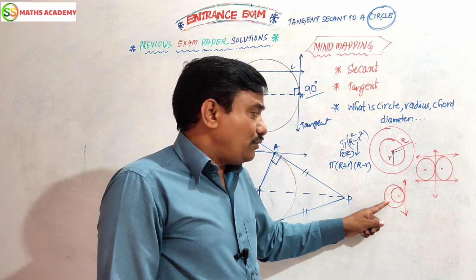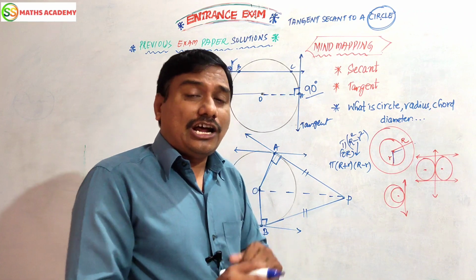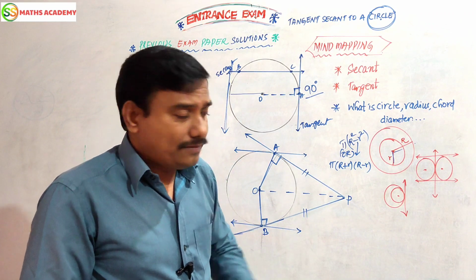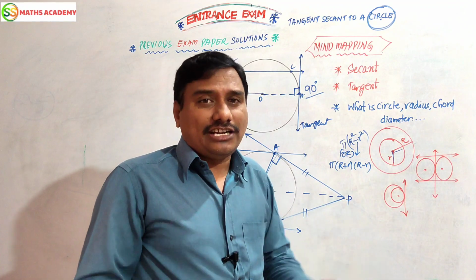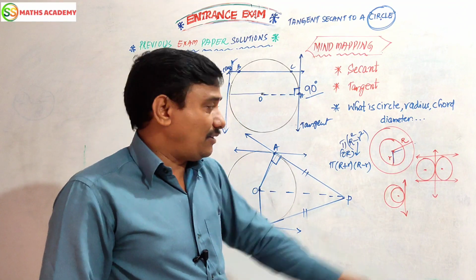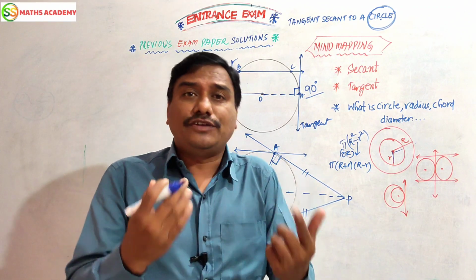Clear? Now, one more important point. If two circles touch each other internally, how many common tangents can be drawn? Only one. Right? If two circles touch each other externally, how many common tangents can be drawn? Three. This is the little information I am giving you.